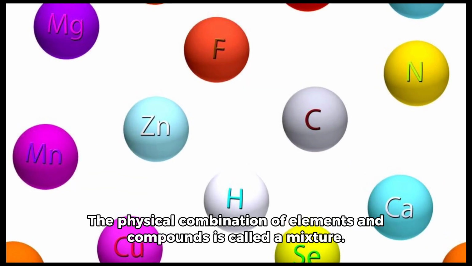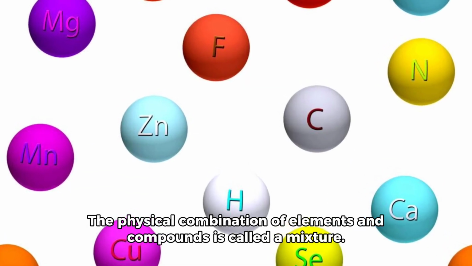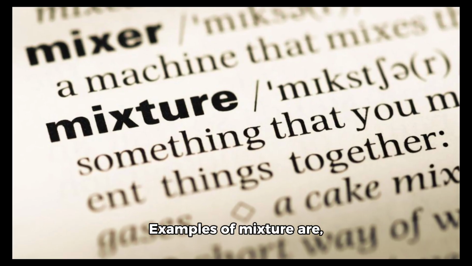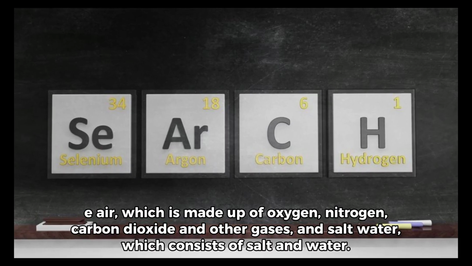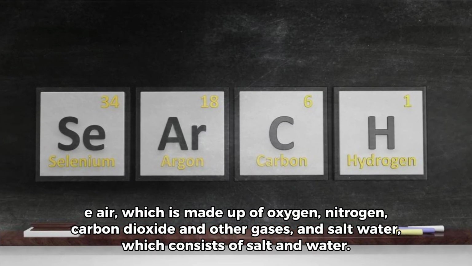The physical combination of elements and compounds is called a mixture. Examples of mixtures are air, which is made up of oxygen, nitrogen, carbon dioxide, and other gases, and salt water, which consists of salt and water.